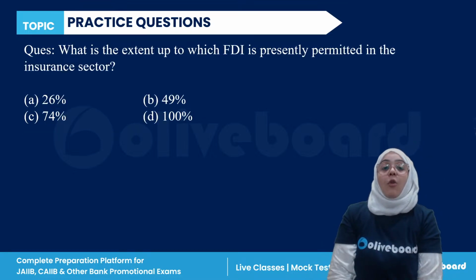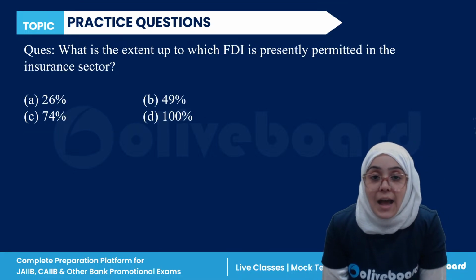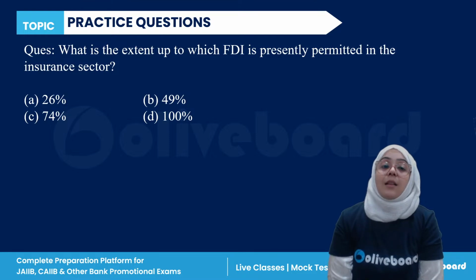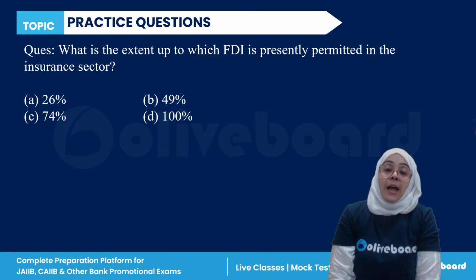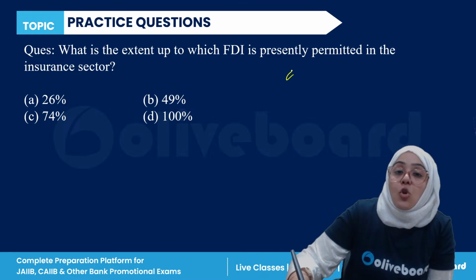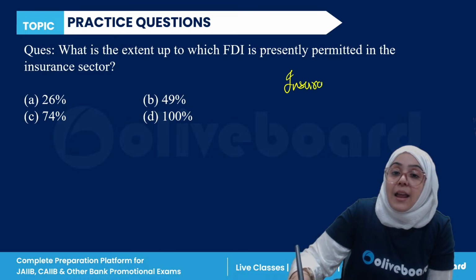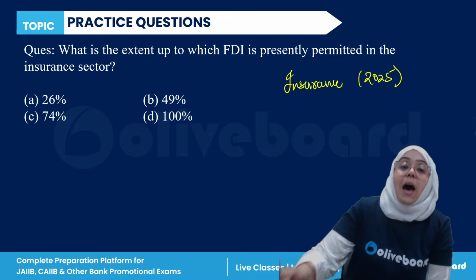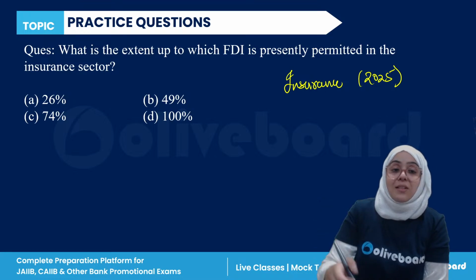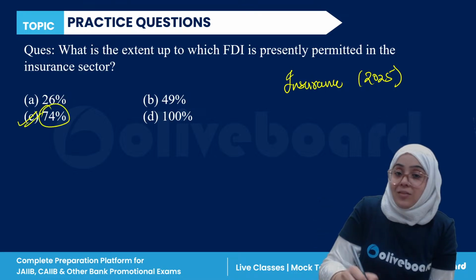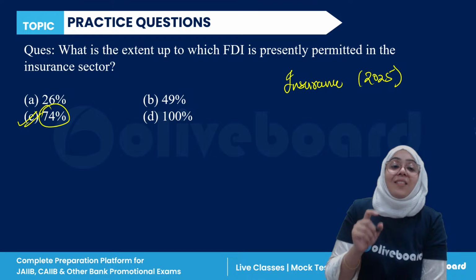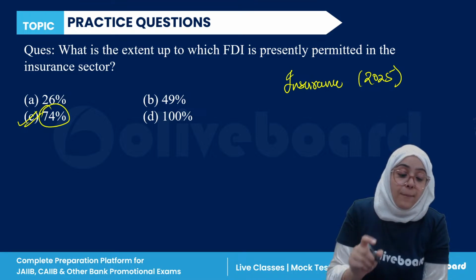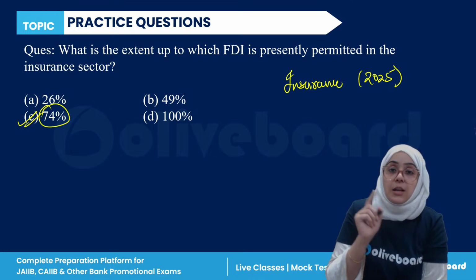Next question. What is the extent of FDI which is presently permitted in the insurance sector? The insurance sector has an update in this year's budget 2025. Earlier, the correct answer was 74%.